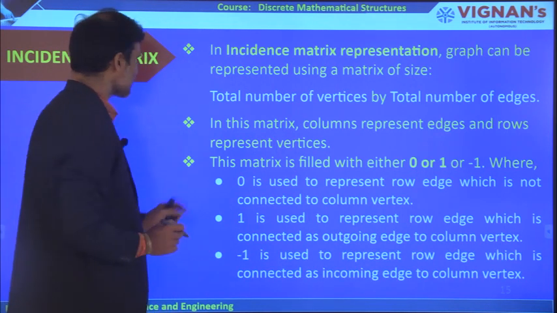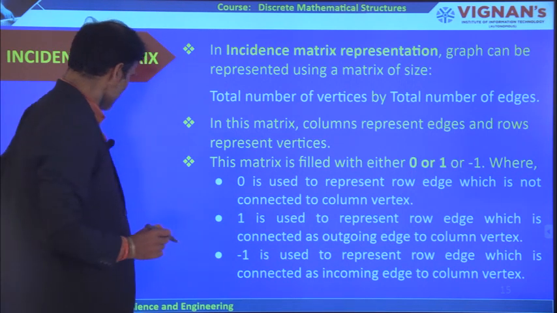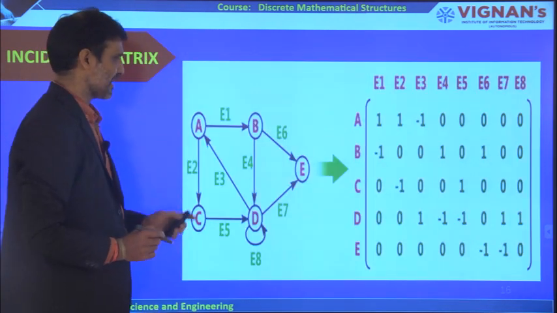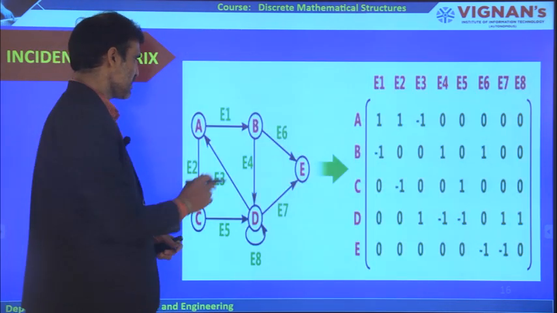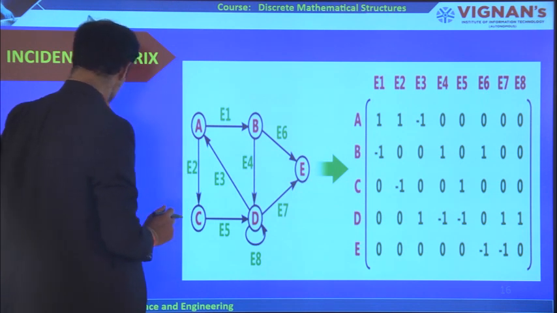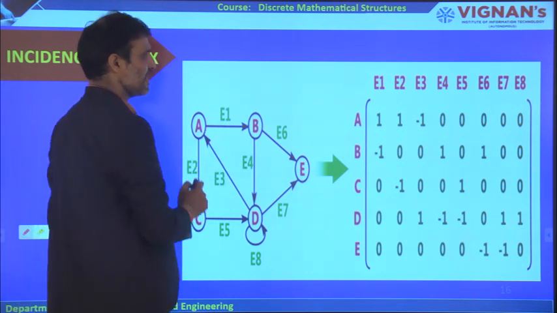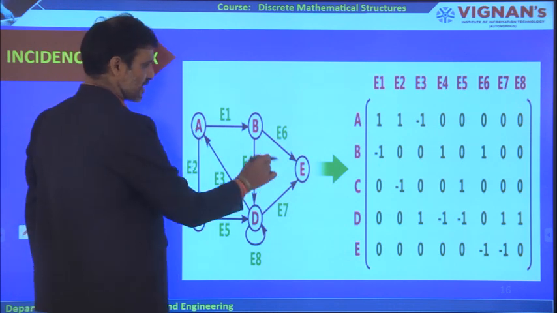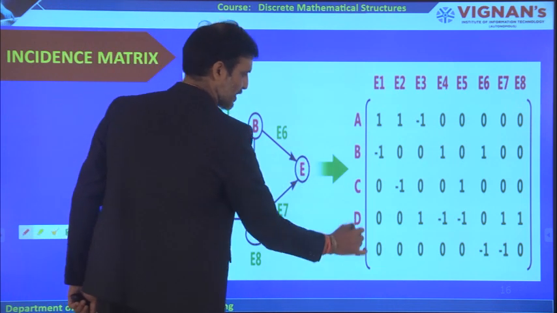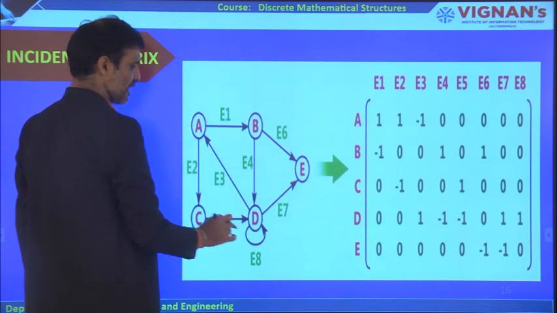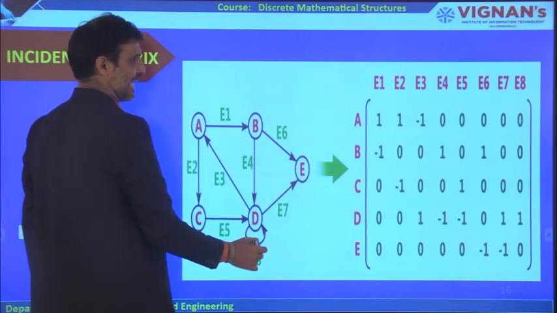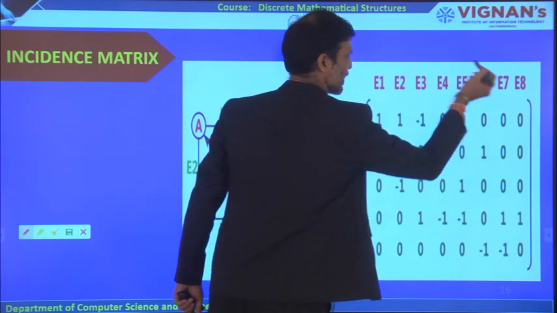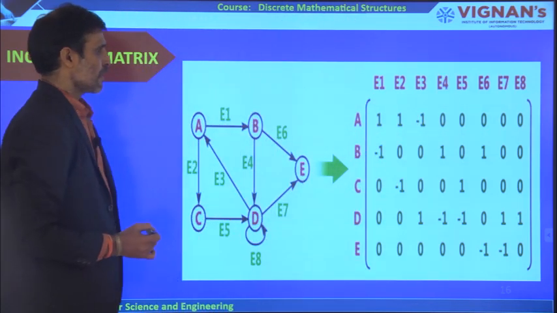You may not understand it like this, so let us understand it with an example. This is the given graph here. See how many edges are there. The total number of vertices is 5. Here these are the vertices. And how many edges are there? Already represented here, totally 8 edges are there. All the edges are taken in the columns.